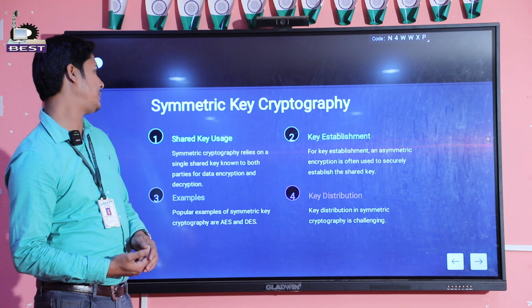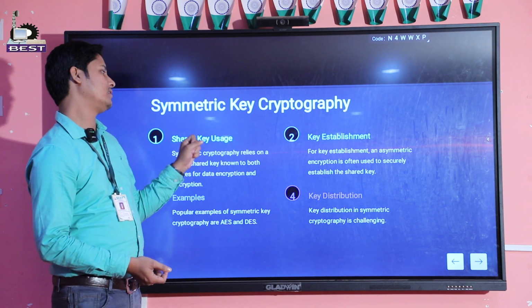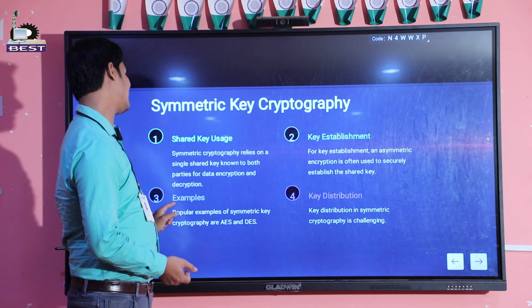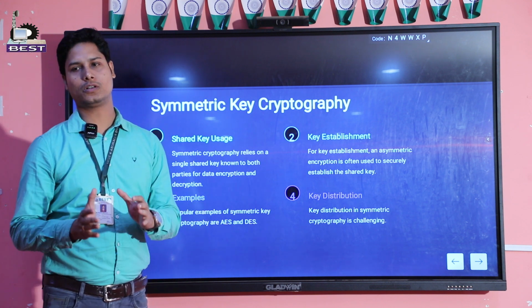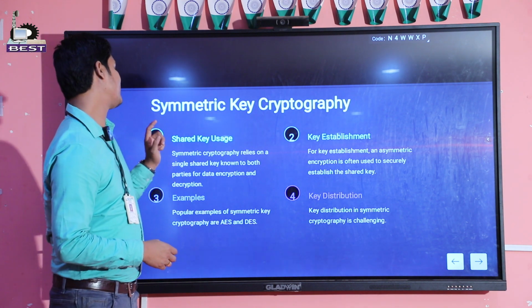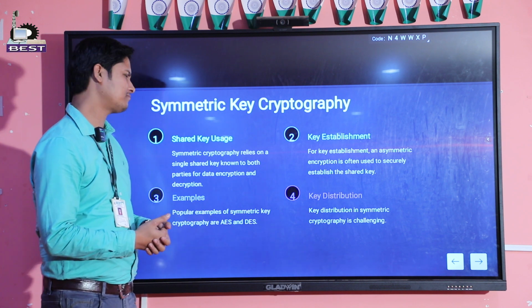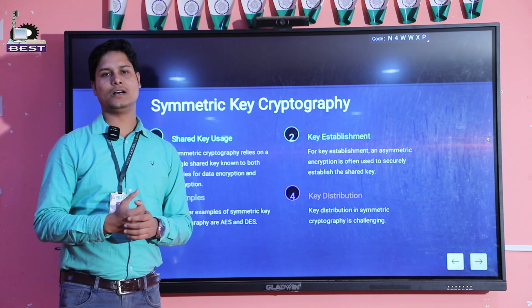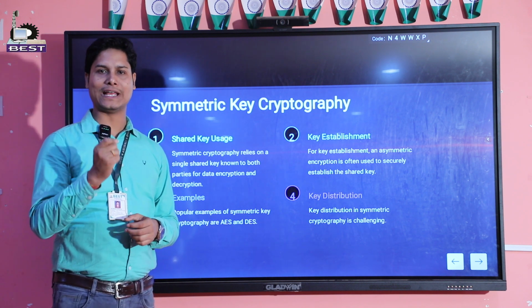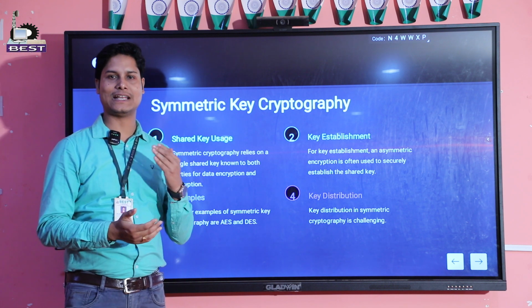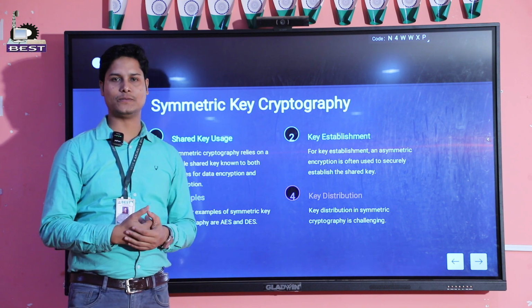So symmetric cryptography: shared key usage, key establishment, examples and key distribution. The four parts I have divided it into. The shared key usage means the symmetric key: the same key is used for both encryption and decryption, at the sender side and also at the receiver side.